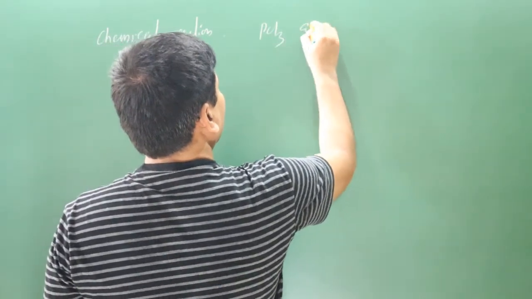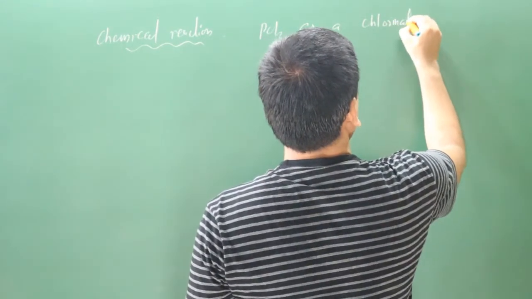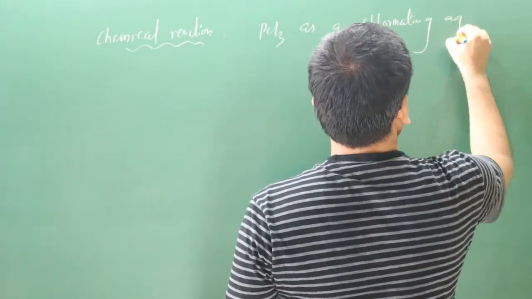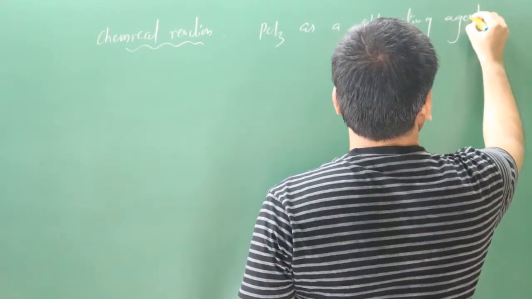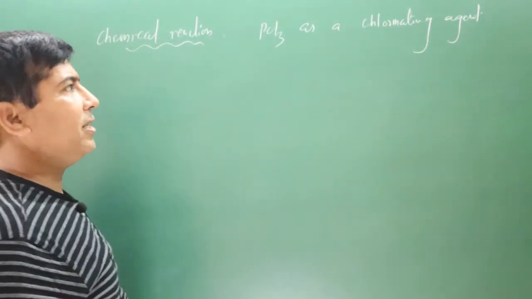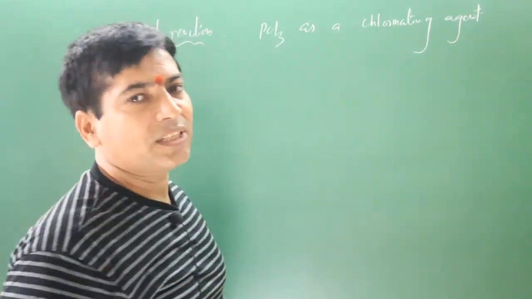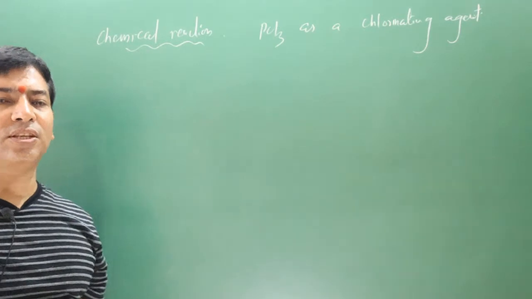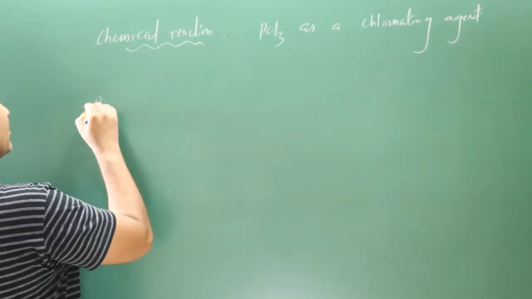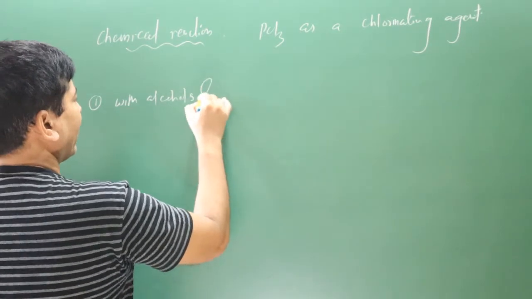PCl3 as a chlorinating agent. Okay. PCl3 acts as a better chlorinating agent because when it reacts with an organic compound, it easily displaces the hydroxyl group, such as the first reaction we have with alcohols and acids.